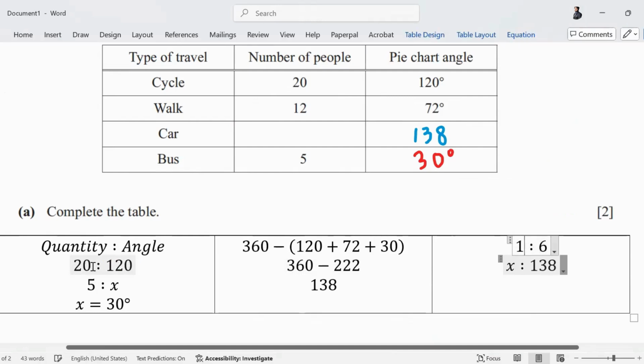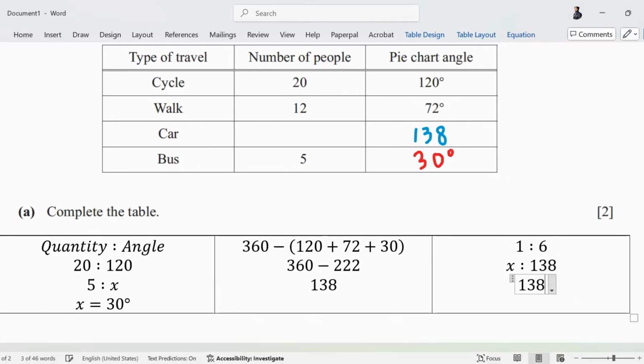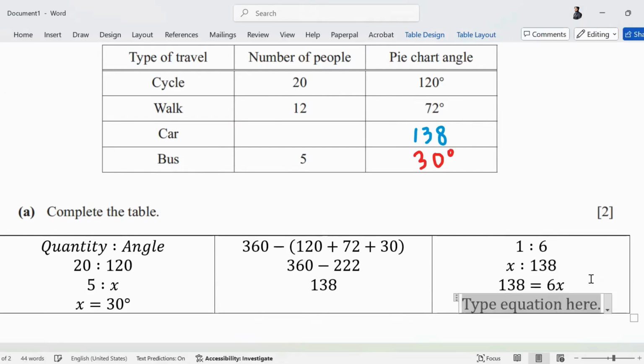For one person, I simplified this ratio. For one person, the angle was 360 divided by 60, which is 6, so we had to use 6 degrees. So how many people are represented by 138 degrees? 138 divided by 6. 138 is equal to 6x. It is not degrees, it is the number of people.